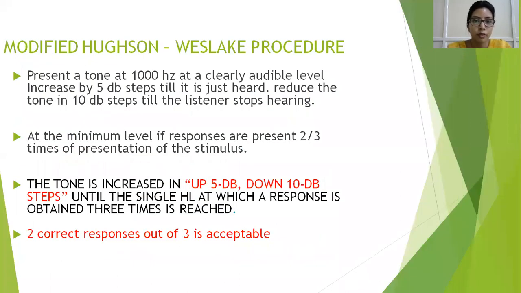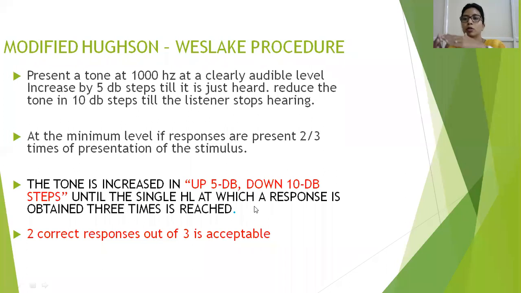The procedure of doing your pure tone audiometry: you present a pure tone at 1000 Hertz frequency at a clearly audible level. So I'm giving a particular sound to the patient. This tone is increased by 5 decibels up and 10 decibels down until a single level is achieved where the response is obtained at least 3 times.